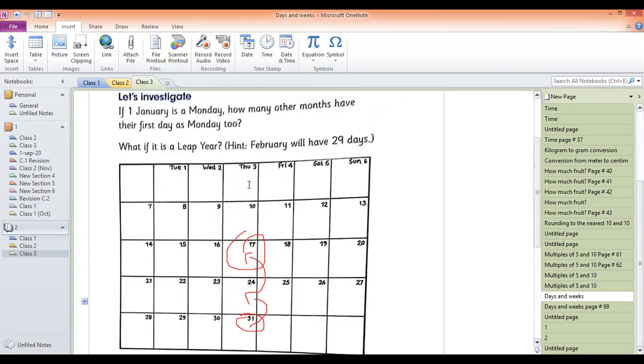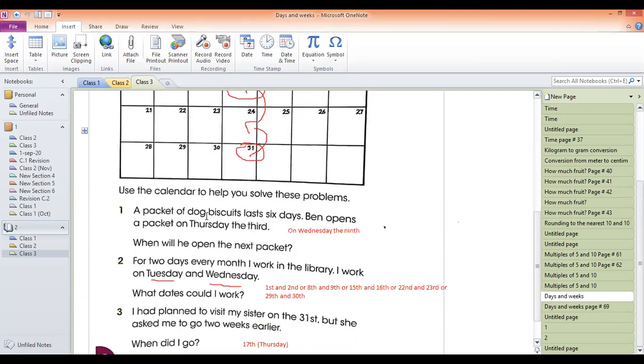So one day the dog will eat, 2 day the dog will eat, 3 day, 4 day, 5 day, and 6 day. That means up to Tuesday, the dog will eat from the packet one. So Ben needs to open a new packet for the dog on Wednesday the 9th, right?